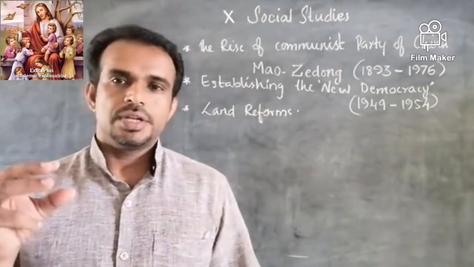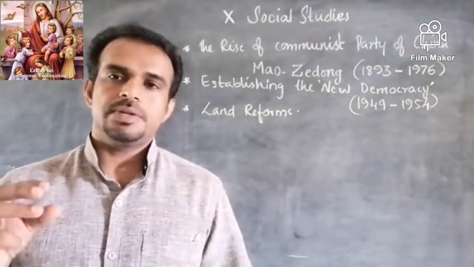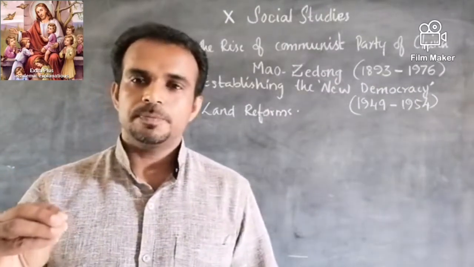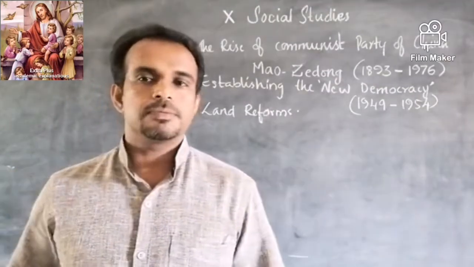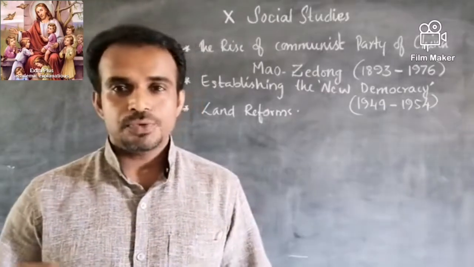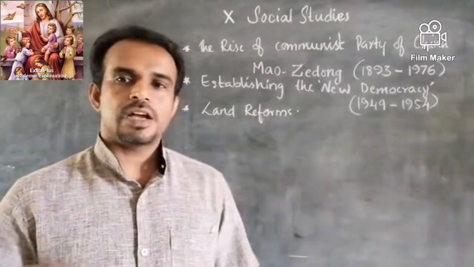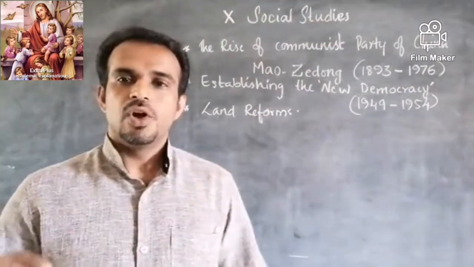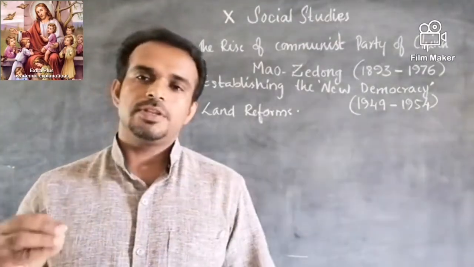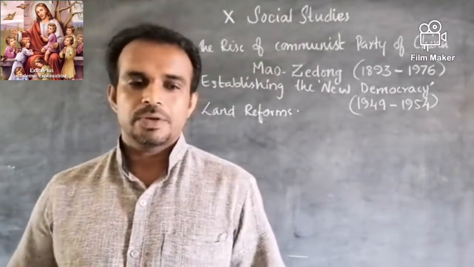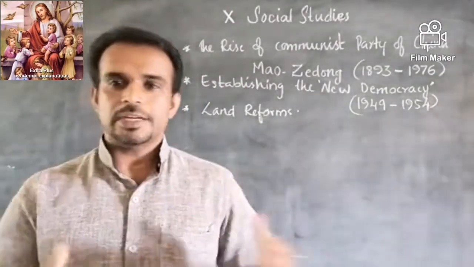Lenin pointed out that these kinds of activities would be successful only with the help of the working class people from the cities. But Mao Zedong realized that the real success of establishing this kind of government or these principles would be with the people from the rural areas. So that was one of the major changes. Okay, we shall come back.